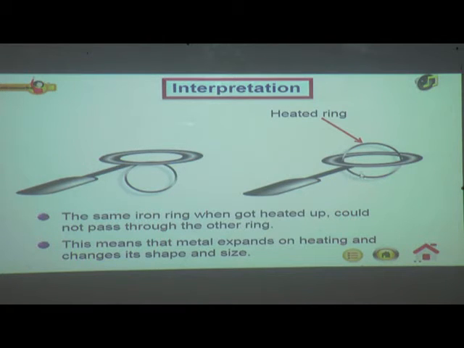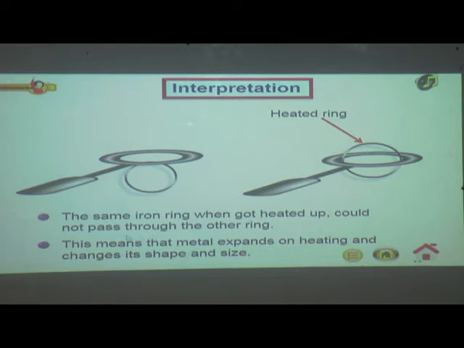It means when it is heated, its size is slightly expanded, and when it cools down, it comes back to its original position. The process of heating and cooling goes on in nature as well. The days are warm due to the heat of the sun, and the nights are cool as there is no heat. Land breeze and sea breeze are also caused by heating and cooling of land and sea water or ocean water.